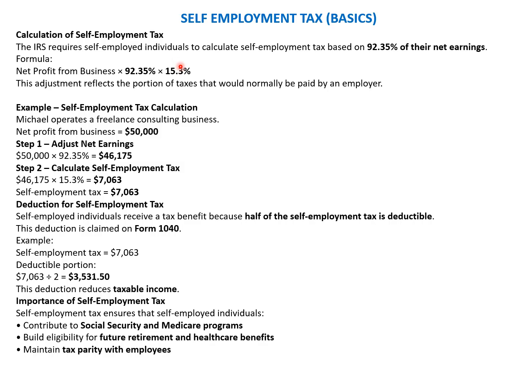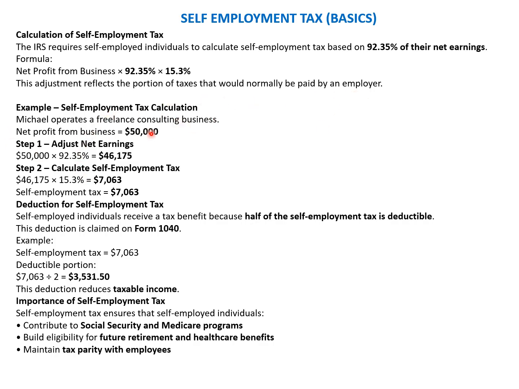So which means that the 92.35% is the amount on which the net profit is subjected, and then 15.3% is the amount on which tax will be calculated. So this adjustment reflects the portion of the taxes that would normally be paid by the employer. So example, self-employment tax calculation.